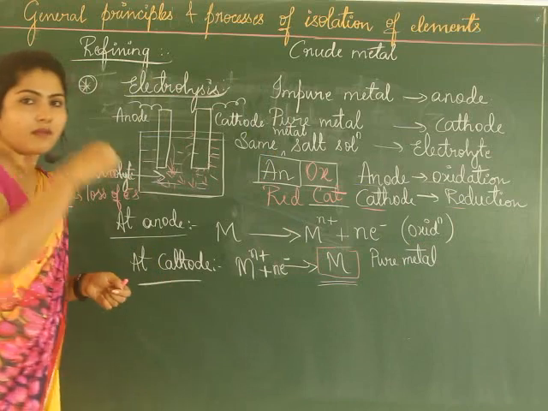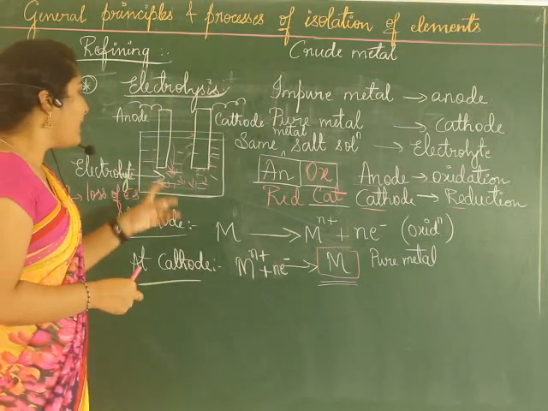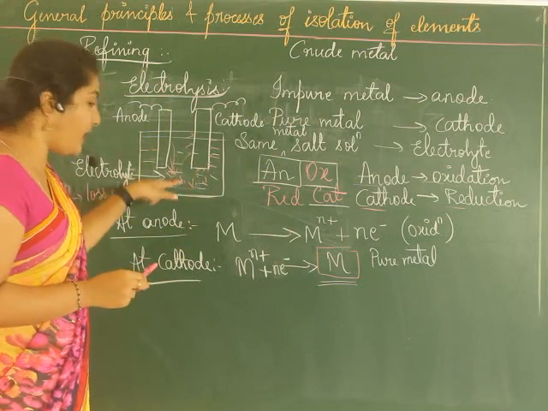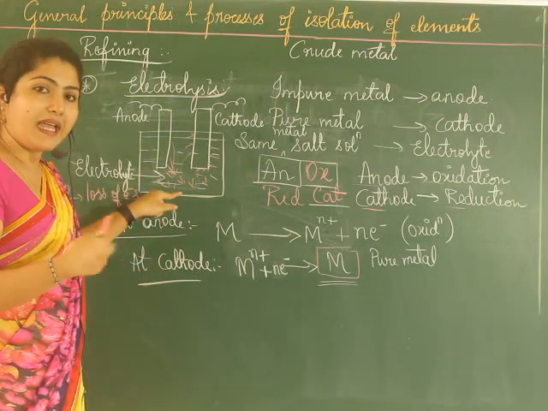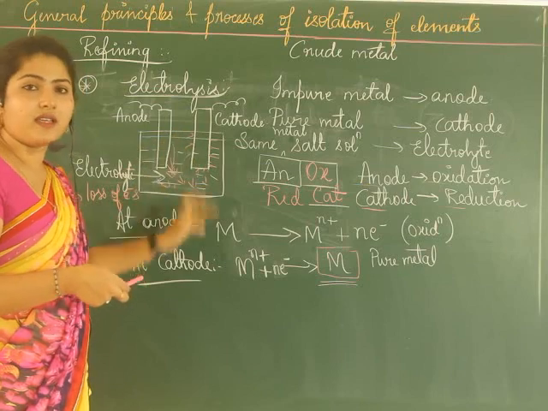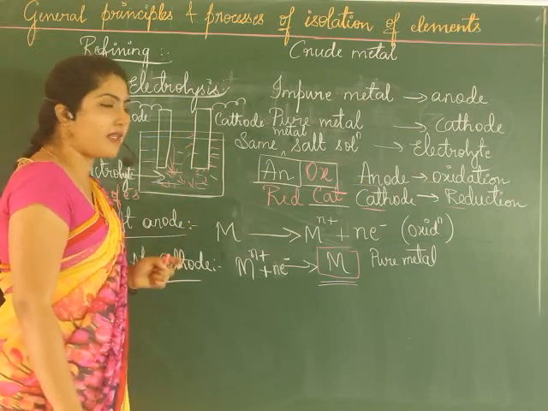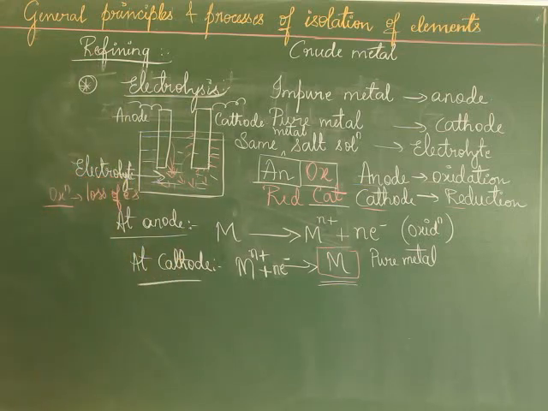Okay, remember one more thing. The less basic metal gets into the solution, and the highly basic metal gets reduced and gets deposited on the cathode. We will see this with an example. The same thing, but with an example of copper.